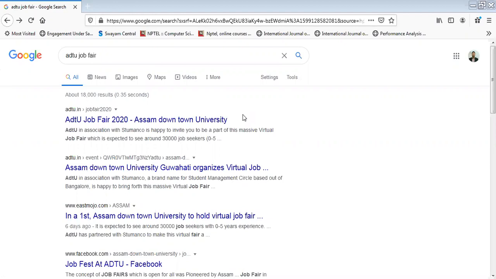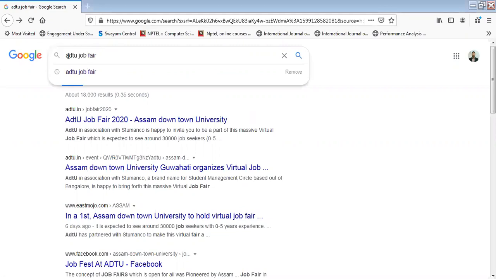So today we'll be addressing all your concerns which you're facing in terms of applying for the job fair. What we have done is we have searched for the ADTO job fair. You can go to Google and search ADTO job fair. ADTO is in Assam Downtown University.